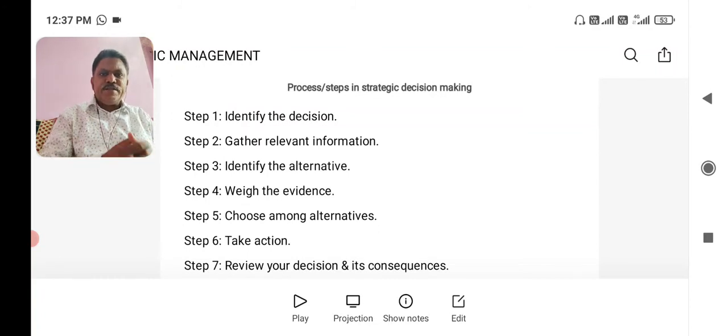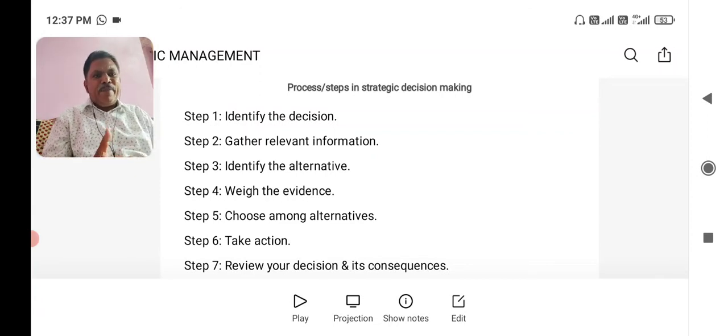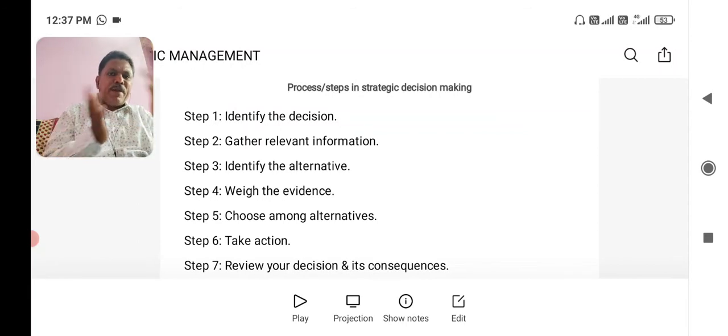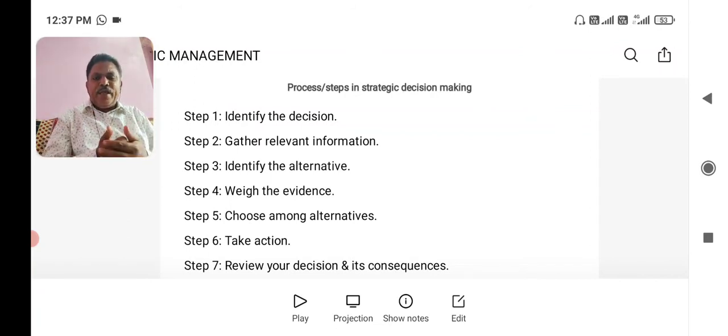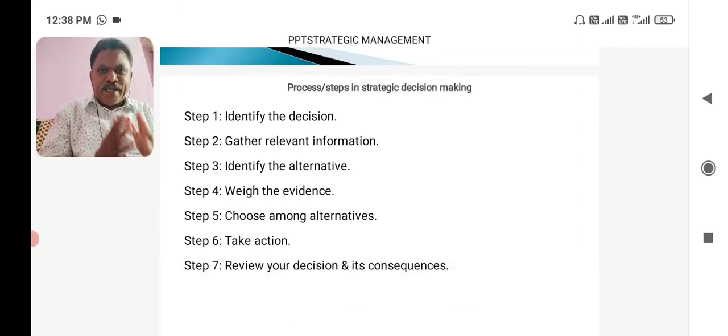Then after this, the next step that an organization or management takes in strategic decision making is take action. Here, take action, or you can call it implementation and monitoring. You have selected the best option, now you have to implement it. Whether you are implementing it commercially or non-commercially, before implementing it, whether you are doing any market testing or internal testing, they are all important factors here.